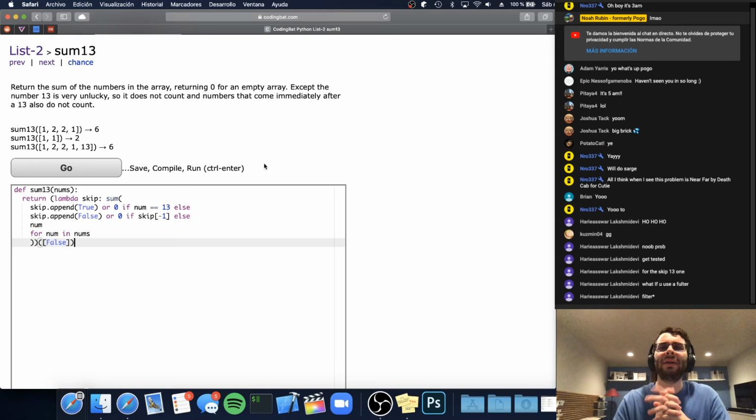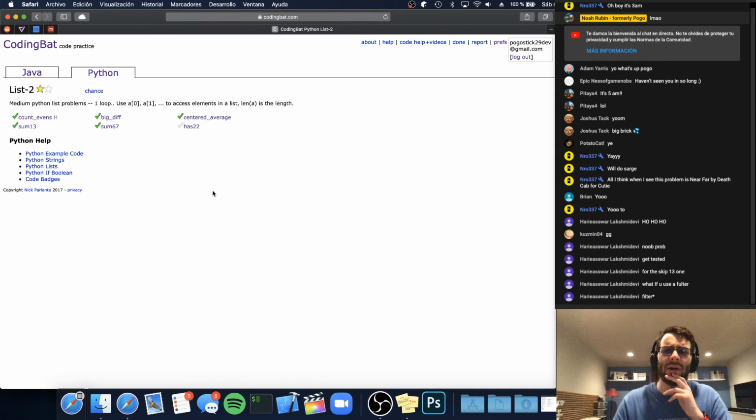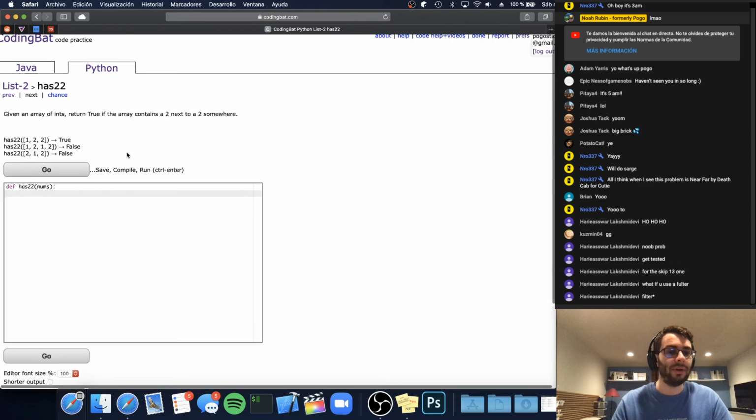Now, the way that I did it is probably more complicated than it needs to be, but it's a little bit tricky because of the 13 and the number afterwards. So hopefully that answers the question, but if you can think of a better way to solve it, I would love to see it, because I'm sure there is a better way.